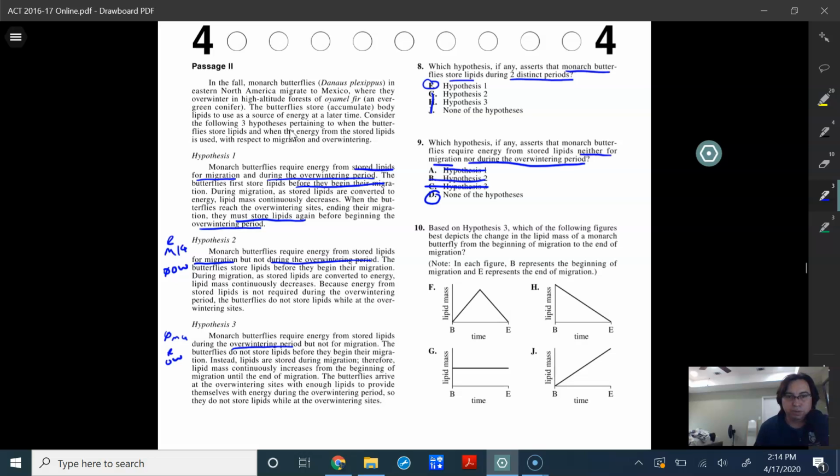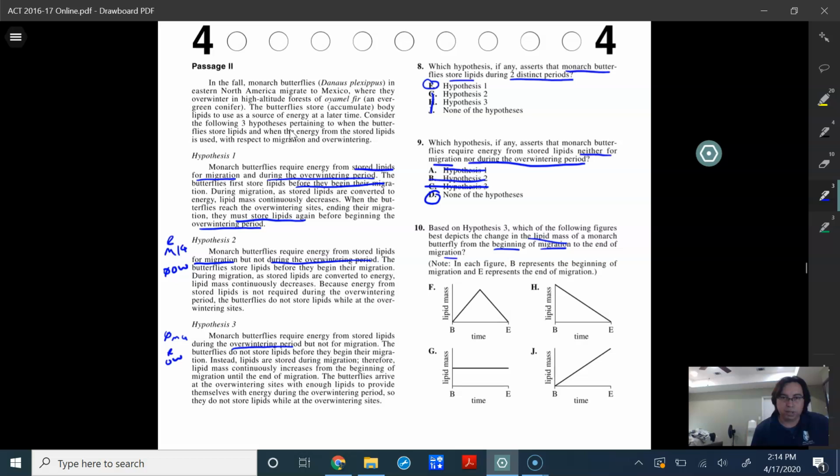Number 10, as we look and review this one, it says, based on hypothesis 3, which of the following figures best depicts the change in the lipid mass of a monarch butterfly from the beginning of the migration to the end of migration? In each figure, B represents the beginning of the migration and E represents the end of migration. So we see this B, E, beginning and end of migration, and the amount of lipid mass for the monarch.